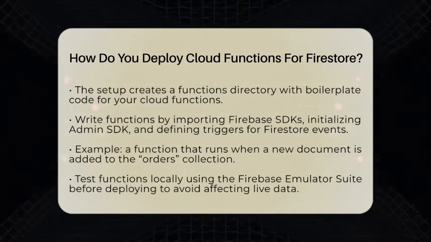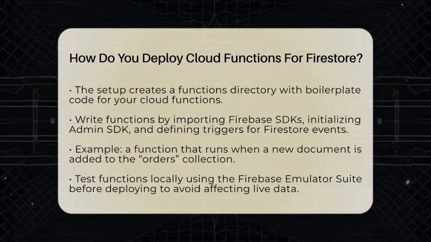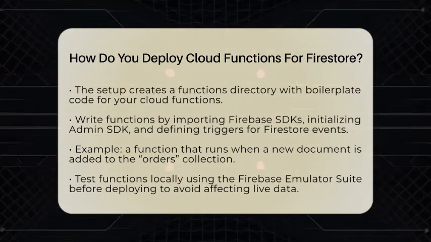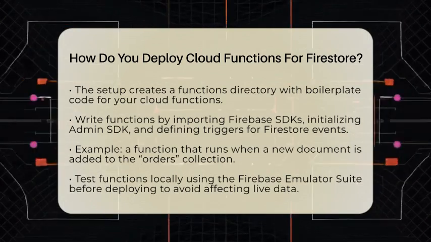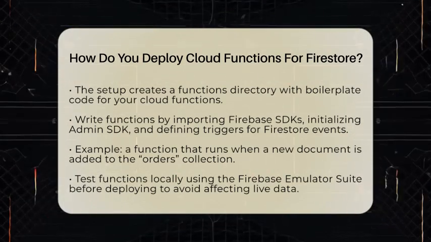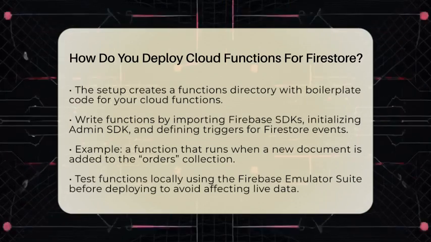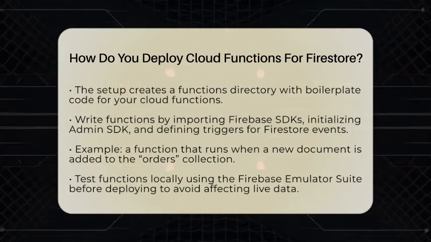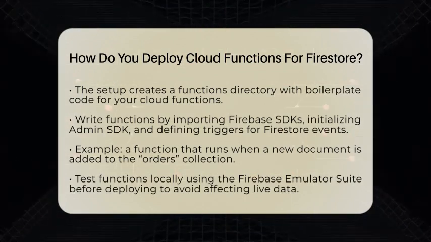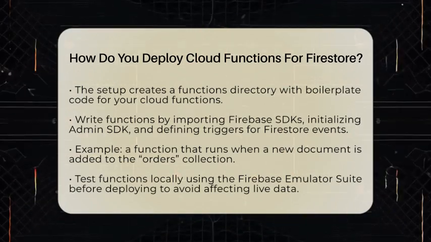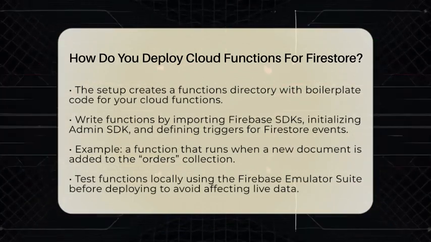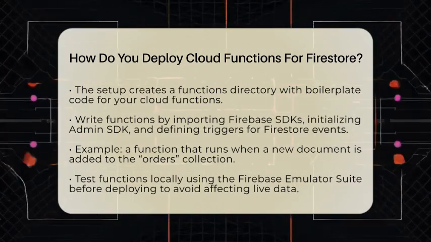For example, to react when a document is created in a collection called orders, you write a function like this. exports.onOrderCreated = functions.firestore.document('orders/{orderId}').onCreate((snap, context) => { your code here }). This function runs every time a new order document is added. You can also write functions for updates or deletions using onUpdate or onDelete.